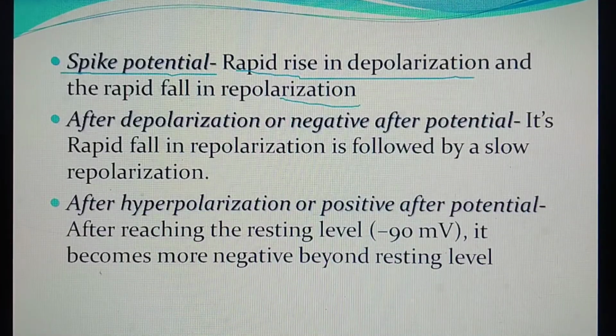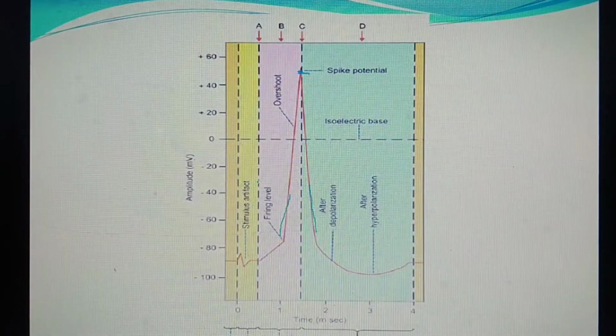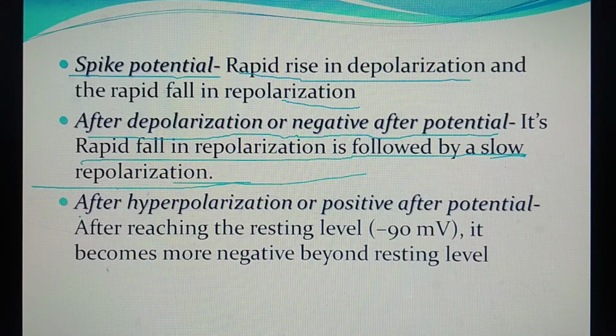And next is the after depolarization, or the negative after potential. That is, the rapid fall in repolarization is followed by slow repolarization. Here you can see this rapid fall in repolarization is followed by slow repolarization, that is the after depolarization. Next and last under repolarization is after hyperpolarization, or the positive after potential.